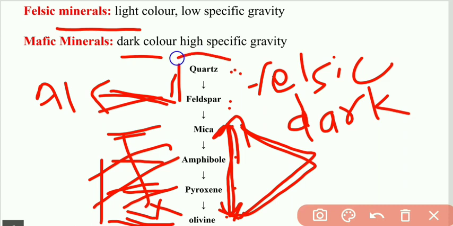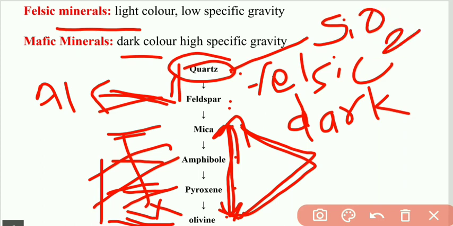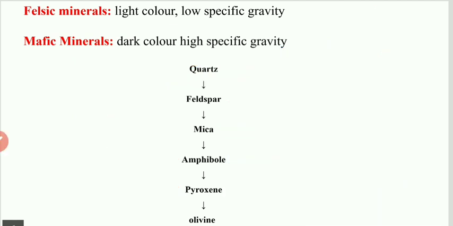Whereas quartz is totally SiO2, which is silicon dioxide. The color of silica is white, and hence the quartz shows a white or light color mineral. So remember, these felsic minerals are light color and low specific gravity, whereas mafic minerals are dark color and high specific gravity.